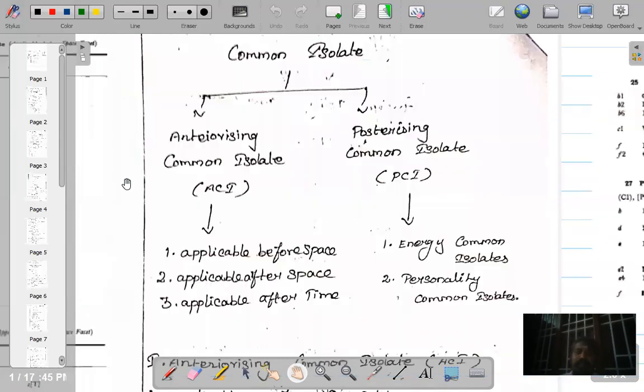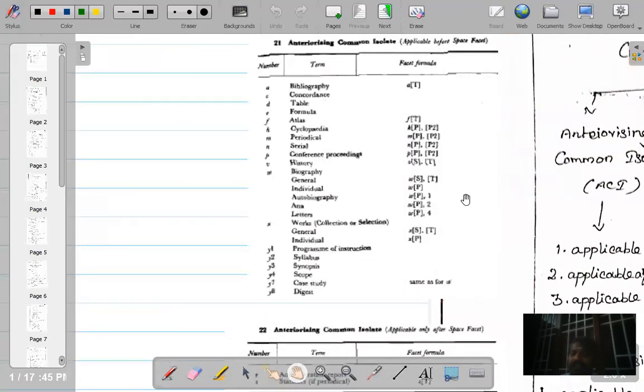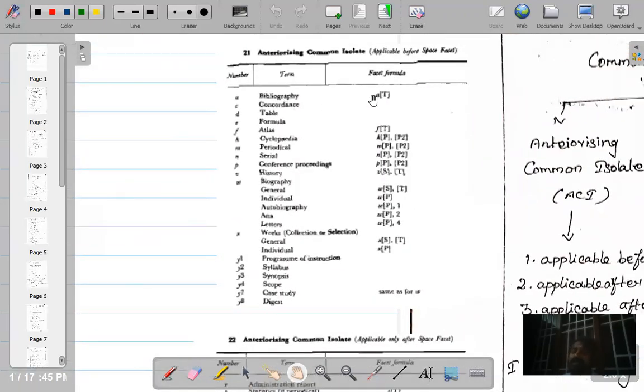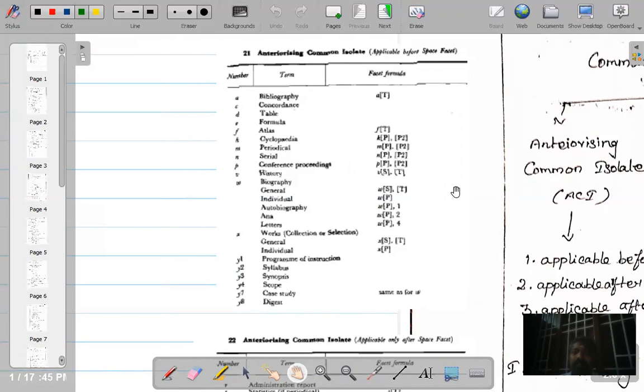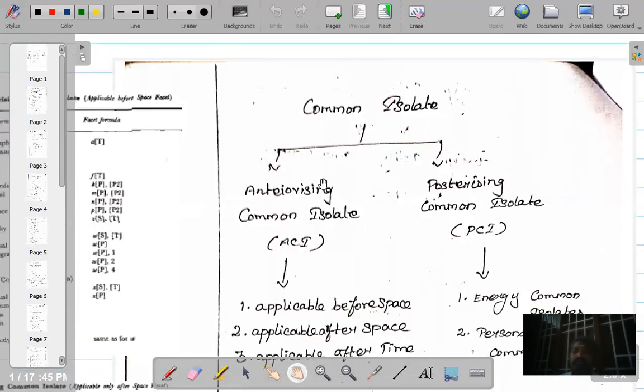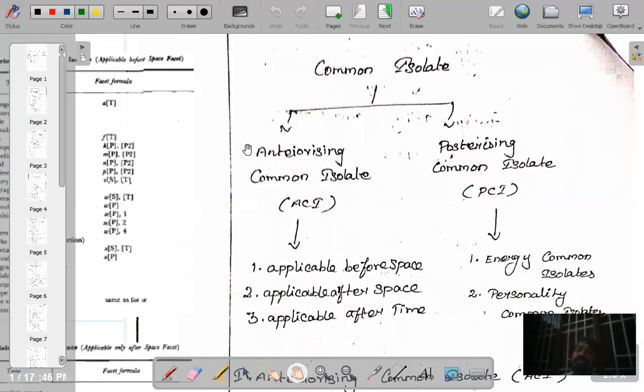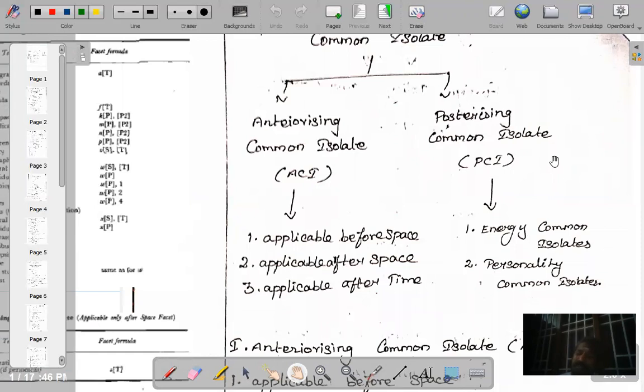Fine. The same way, if you come to this part, this ACI, for example, bibliography is A. So you have a bibliography on library science. What is the number? 2 stands for library science. A stands for bibliography. The answer is 2A. There is no symbol between 2 and the corresponding symbol A. Fine. So these are the basic things you should know about common isolates. What are common isolates, what are the two different categories of common isolates, ACI and PCI, and what are the subcategories of ACI, what are the subcategories of PCI.